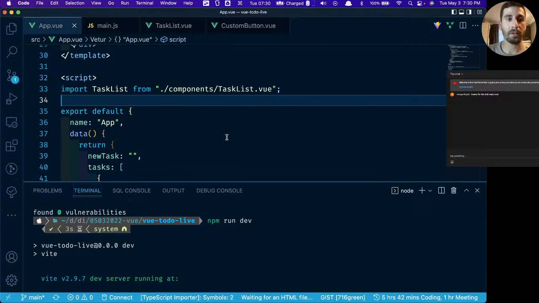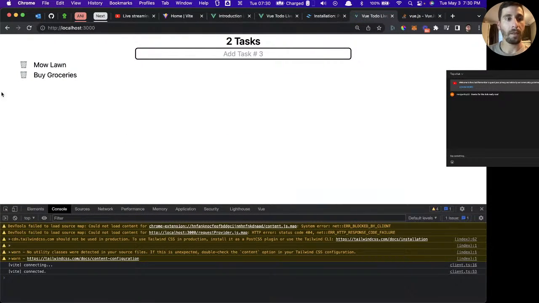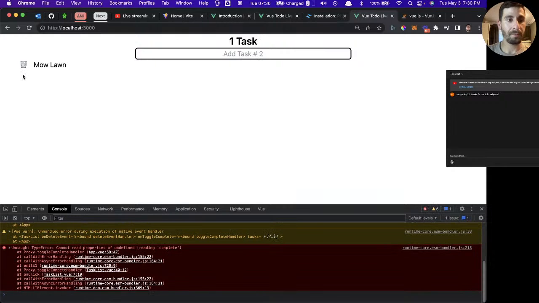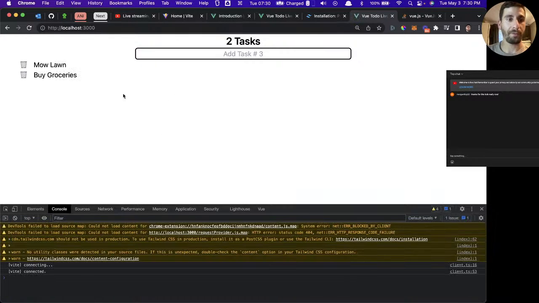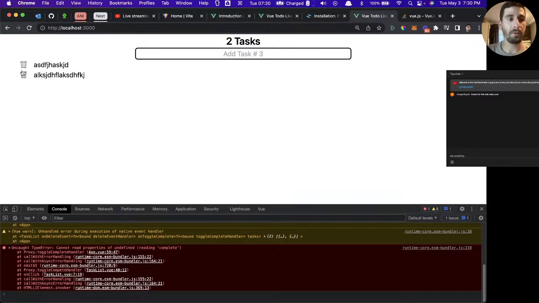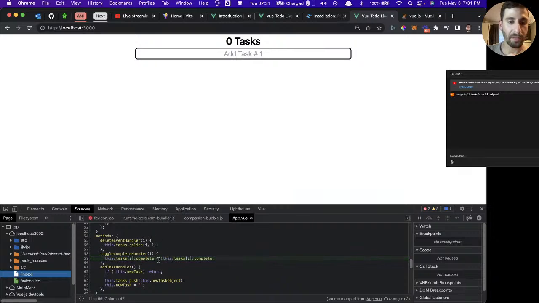So let's see if that works. We click this trash bin. There we go. It's gone. That one's gone. We refresh it. It's there. Let's add some more tasks. And there we go. Gone, gone, gone. So we're having an issue here saying cannot read properties of undefined, reading complete. Let's see where we're getting this issue.